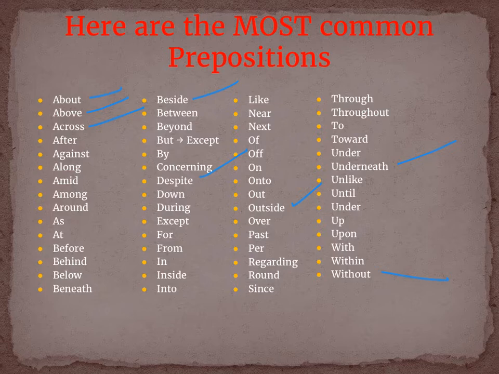On this list, the most common prepositions that you will see are to, with, in, for, at, and of. I would say those probably make up 25 or 30% of all sentences.